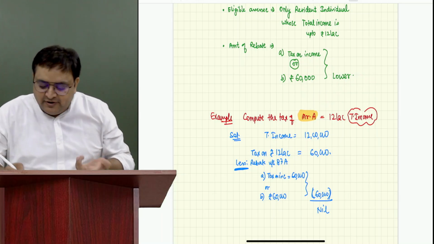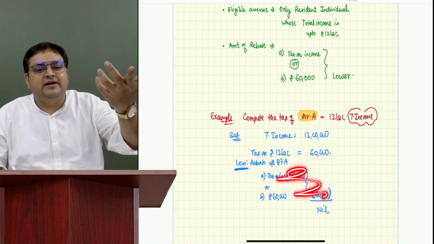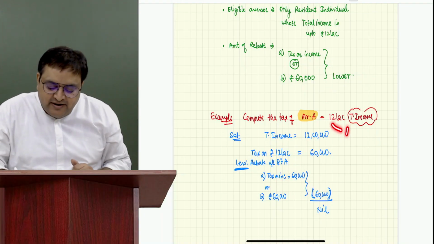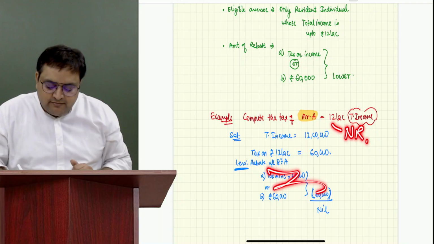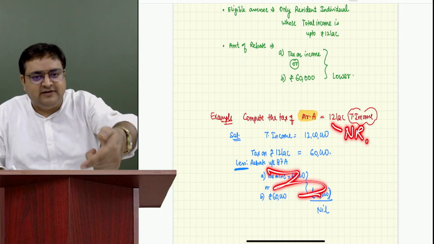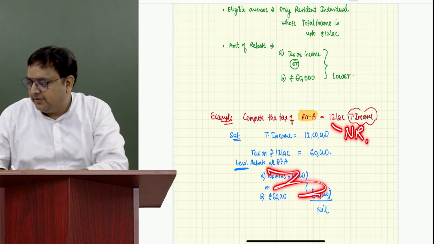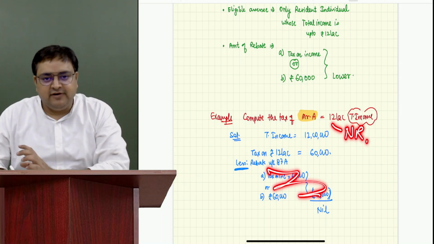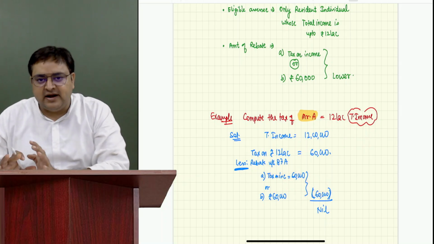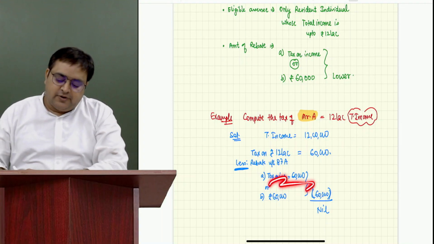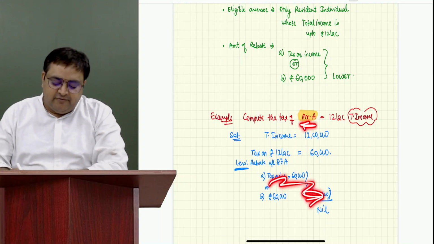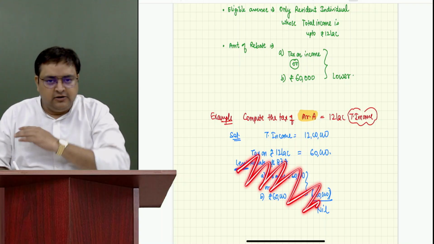So why should we give him the advantage? If Mr. A would have been a non-resident, then he pays 60,000 plus 4% cess 2,400, so 62,400. Everybody got it? Okay? Are you all understanding it? So if Mr. A would have been non-resident, no rebate for you.